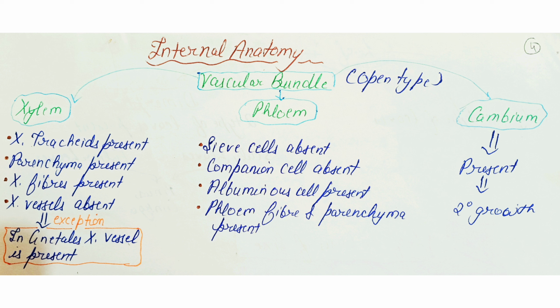In the phloem, the sieve cells are absent and the companion cells are also absent. Instead of it, the albuminous cells are present. Phloem fiber and phloem parenchyma is present. Vascular bundle are of open type, so the cambium is present and secondary growth is seen.